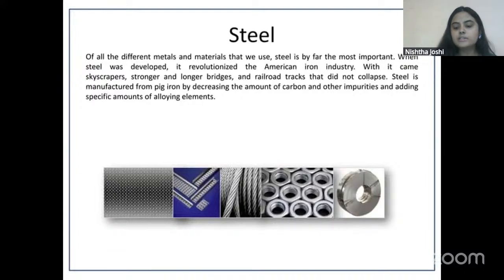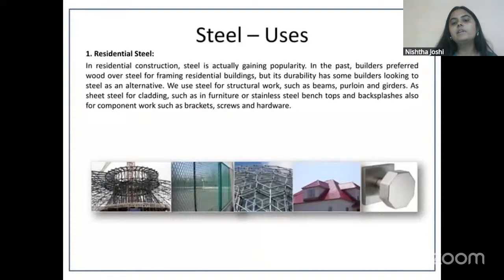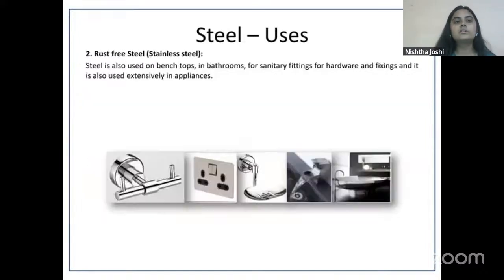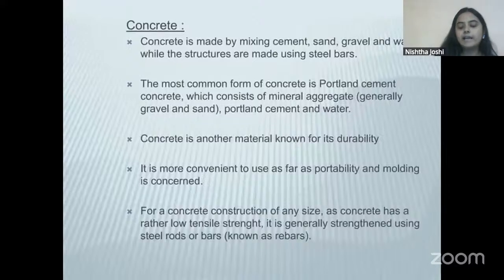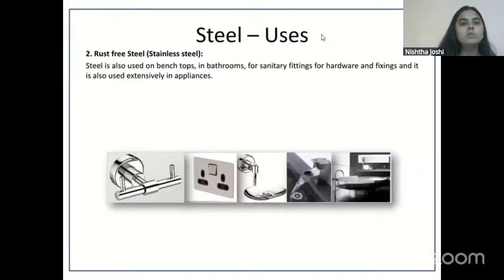So you can see that nowadays steel is being used in so many ways in buildings in the form of structural rebars and in the form of different types of sheets. Even the screws, the nuts and bolts that are used in building construction are made with steel nowadays. Many different types of fittings, be it sanitary fittings or something else, are also made with steel. And it is a very common material that is being used nowadays.